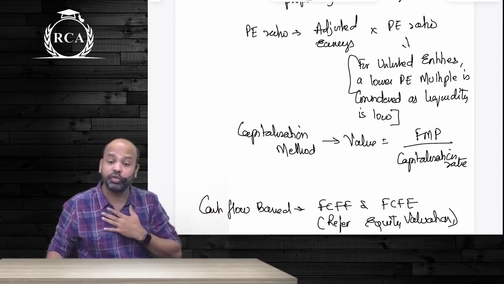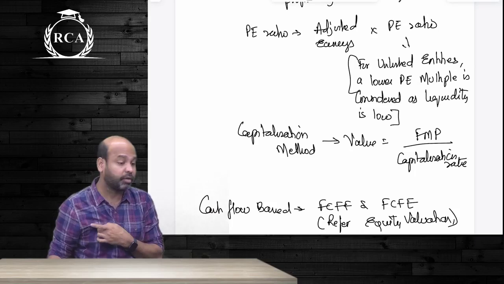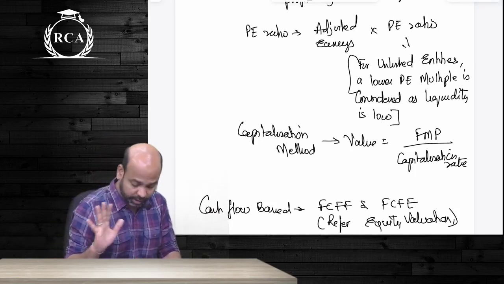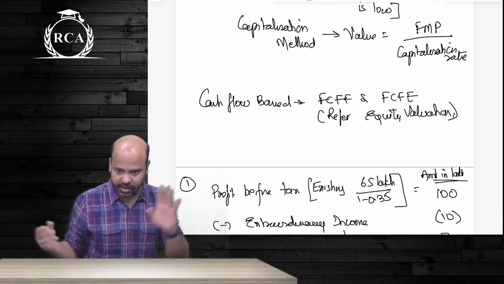Because even if you are using cost of equity as such beta for any of these valuation models, you might need beta of an unlisted entity. थोड़ी देर में बात करता हूँ. यहाँ तक clear है सबको? Under cash flow based model, it is exactly the same that we have revised just beta in equity valuation chapter.